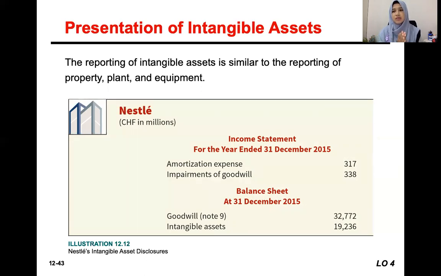The goodwill must be separately disclosed or presented on the statement of financial position. And other types of intangible assets will be combined together under the title of intangible assets. Only in the notes to the financial statements will it be shown for each specific type of intangible asset together with its amortization expense.